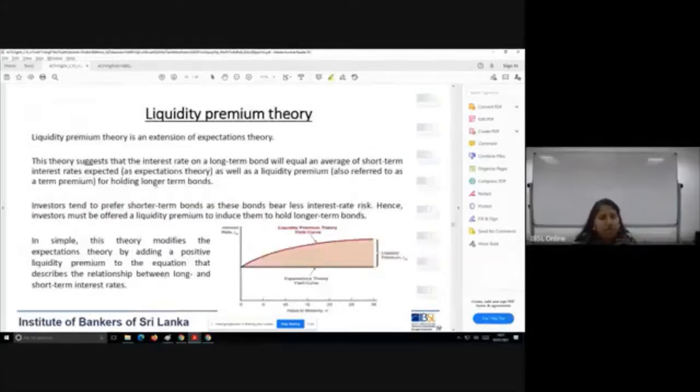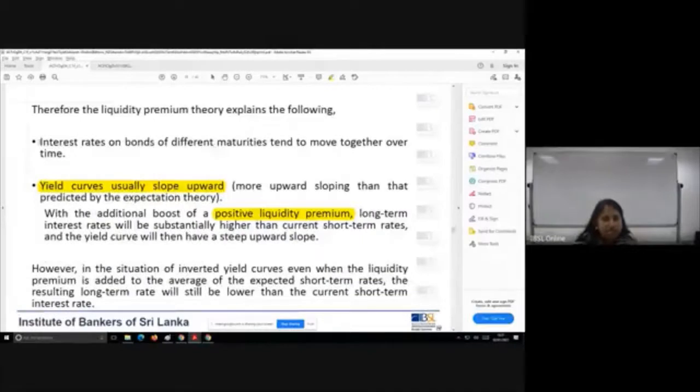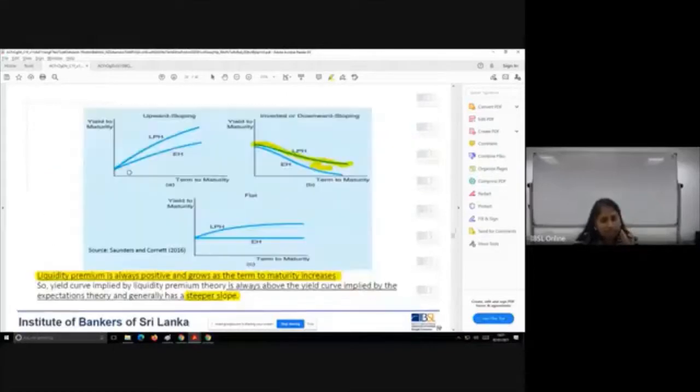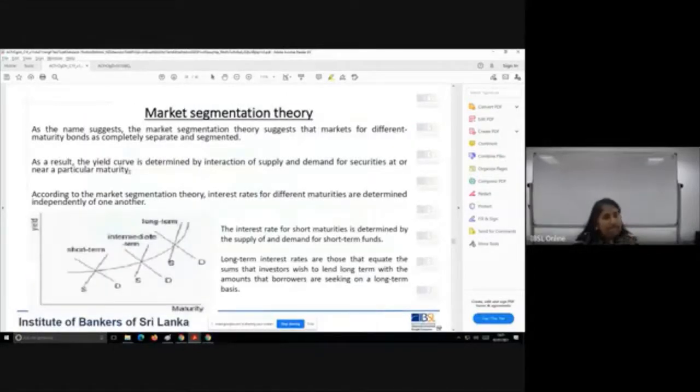Liquidity premium theory also says that, as liquidity premium is an extension of the expectations theory, and you can see here over time all these increase together. Liquidity premium also believes that. But market segmentation theory says, look here, the market for different maturity bonds, the bonds with different maturity, is a different market. Therefore, that is completely separate and it is segmented.